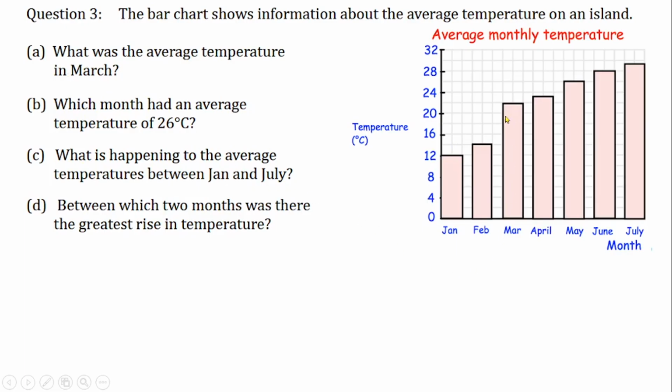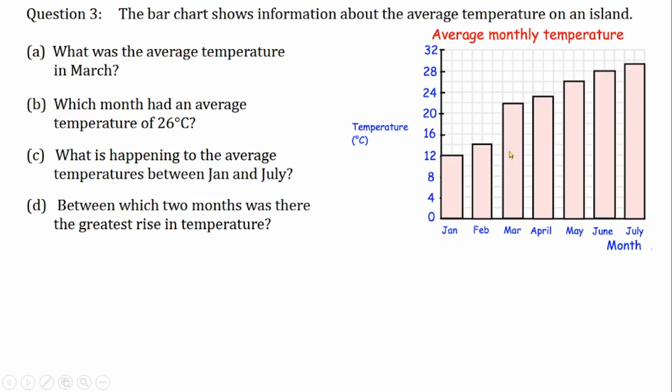So this bar is representing March, so they want us to know the average. And also don't forget that we have been told that this chart is talking about average monthly temperature, so find the average temperature in March. Look at the height or the frequency for March, but you need to be able to interpret this scale very well: 4, 8, 12, 16, and so on. So the difference in unit is 4.